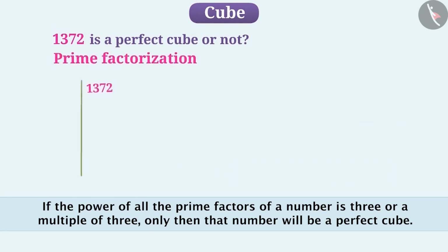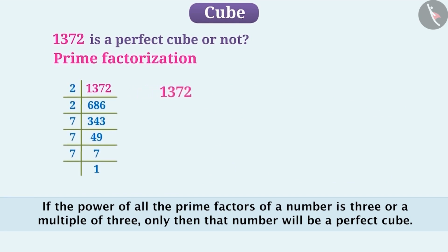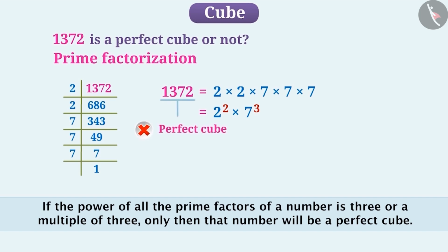1372. Its prime factorization can be done in such a way that we know that 1372 is equal to 2 multiplied by 2 multiplied by 7 multiplied by 7 multiplied by 7, which we can write as 2 to the power of 2 multiplied by 7 to the power of 3. Now here we can see that the power of one factor is 3, but the power of the other is 2. Since the power of all factors is not 3, we cannot call 1372 a perfect cube.